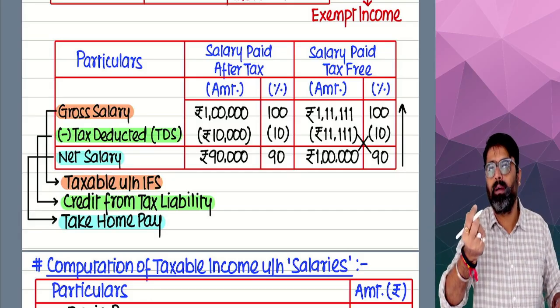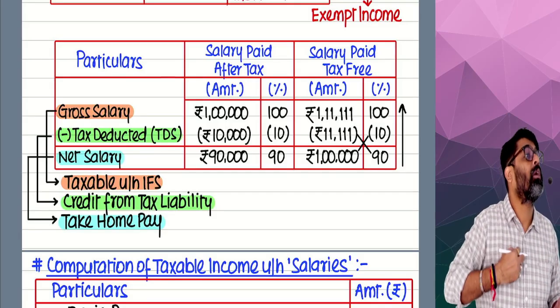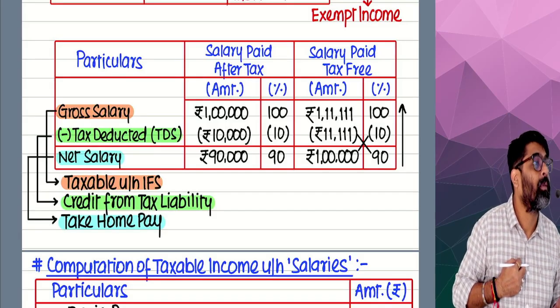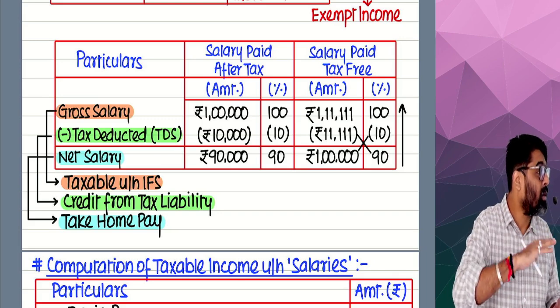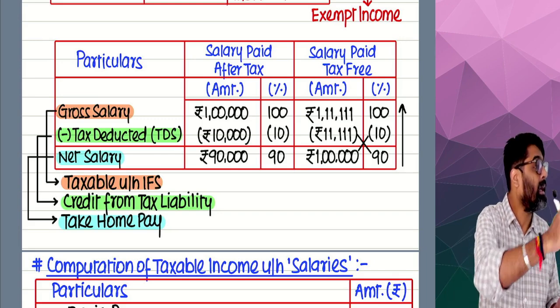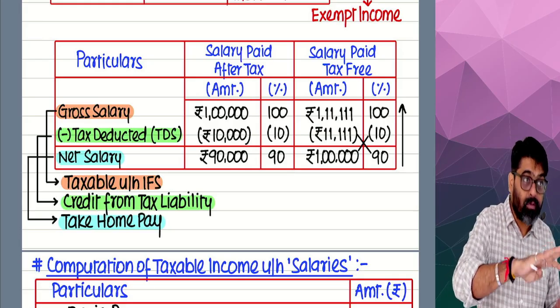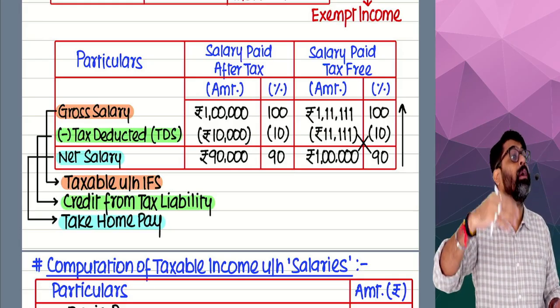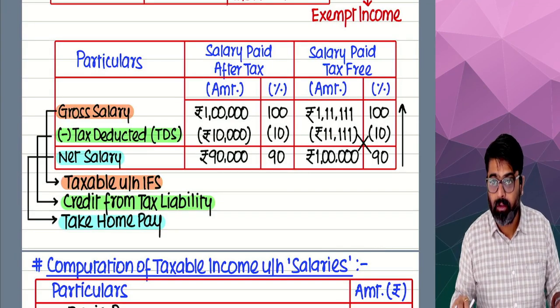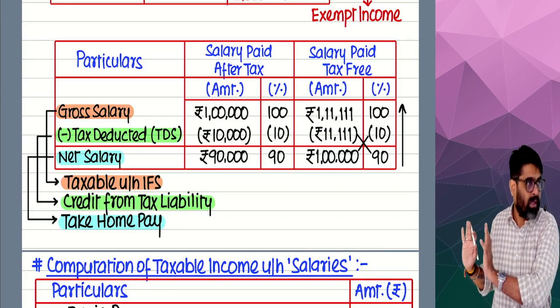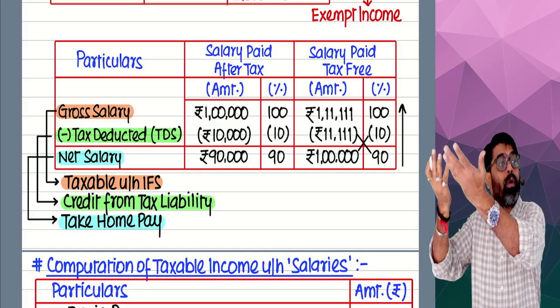Number one, that expense will not be allowed as a deduction. Number two, I will be considered an assessee in default because I have defaulted in tax deduction, so interest and penalty can also be charged from me. To avoid all this, I will obey what the government is saying.